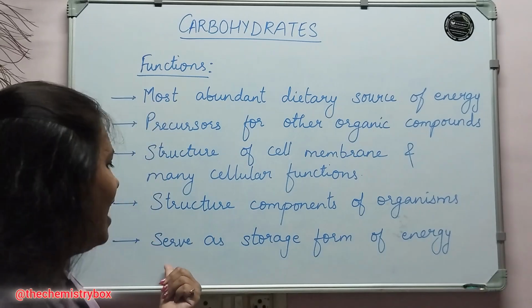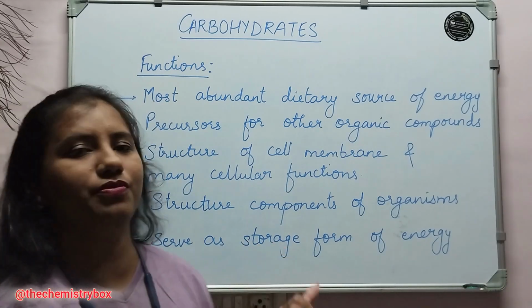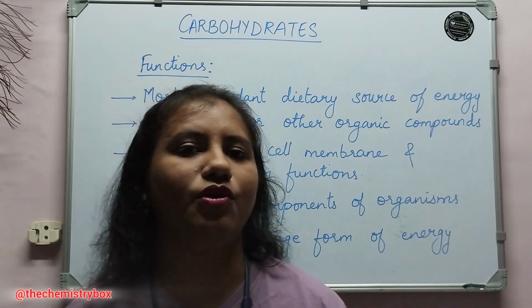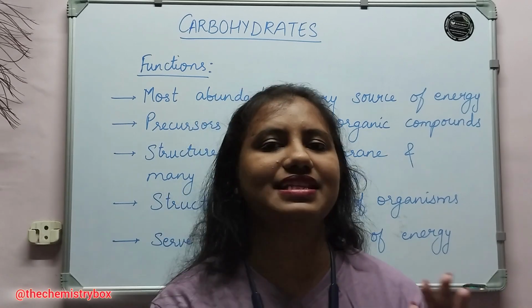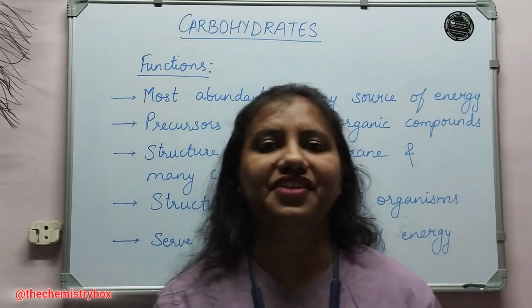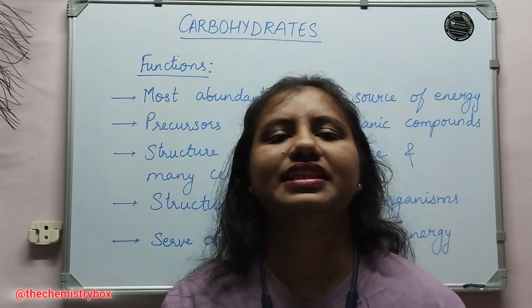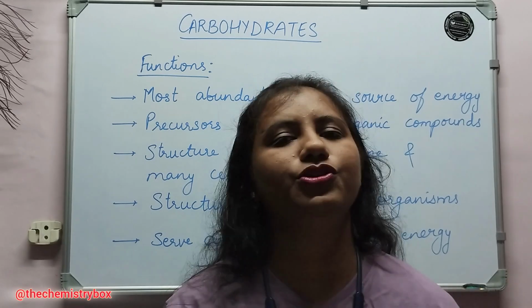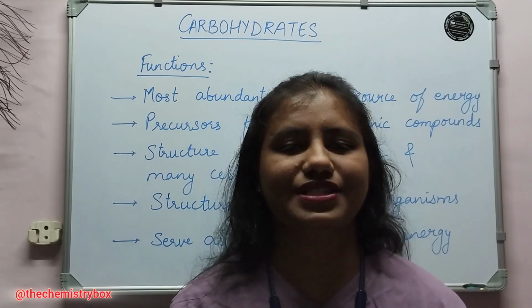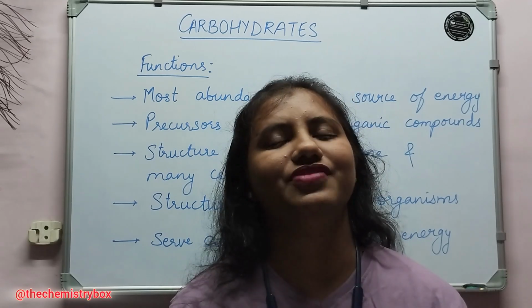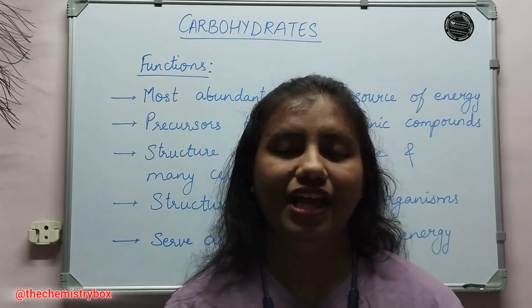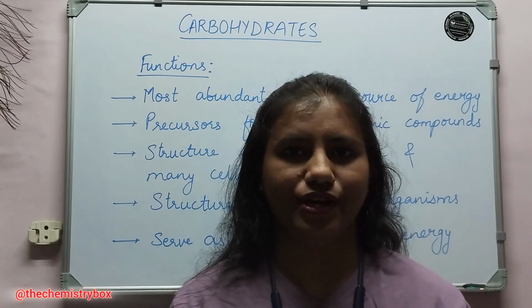The last part that we have is that it serves as the storage form of energy. That means in our body, carbohydrates can be stored as glycogen in the liver, and whenever there is a demand for energy, these glycogen molecules can be used back to produce ATP molecules in our body. So they can also serve as the storage form of energy. Now let's see the classification of carbohydrates.